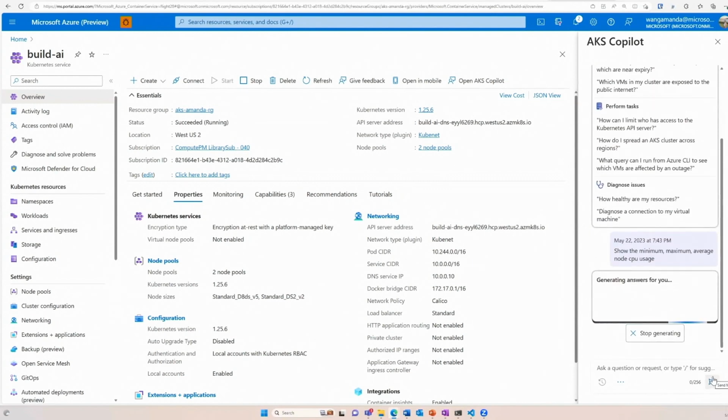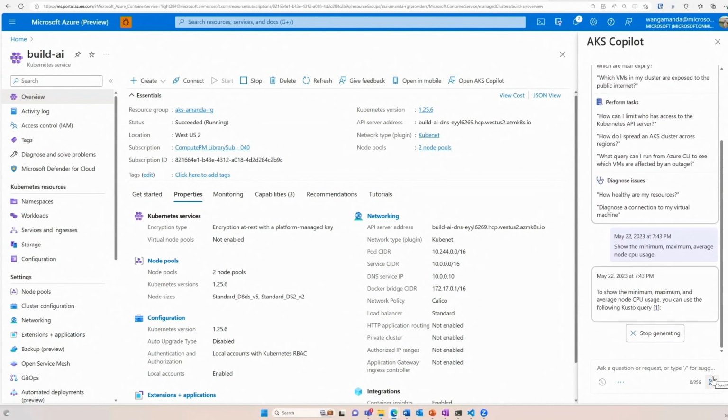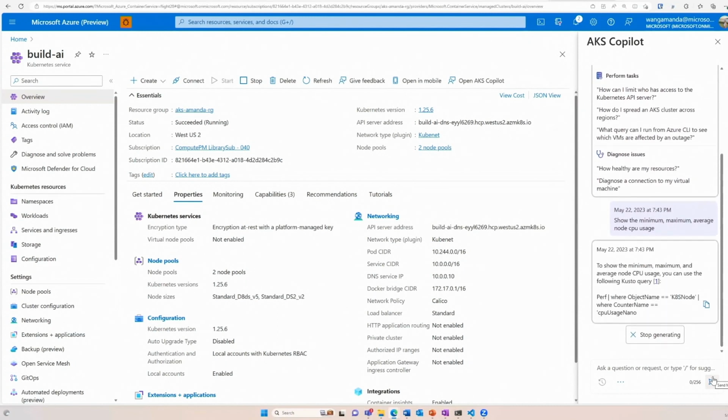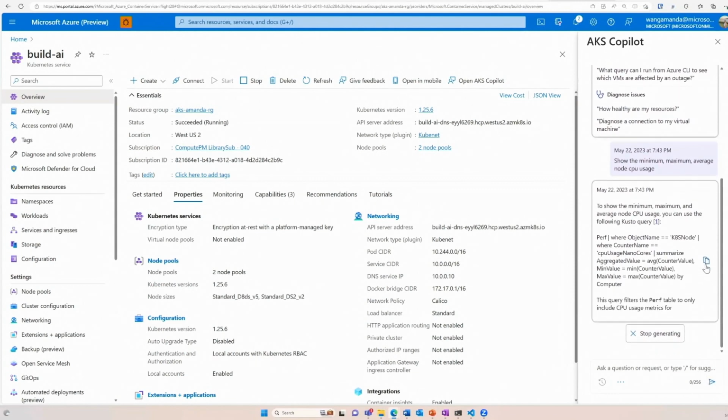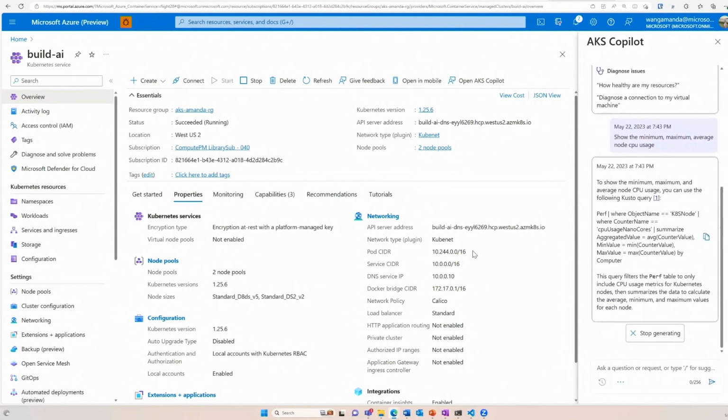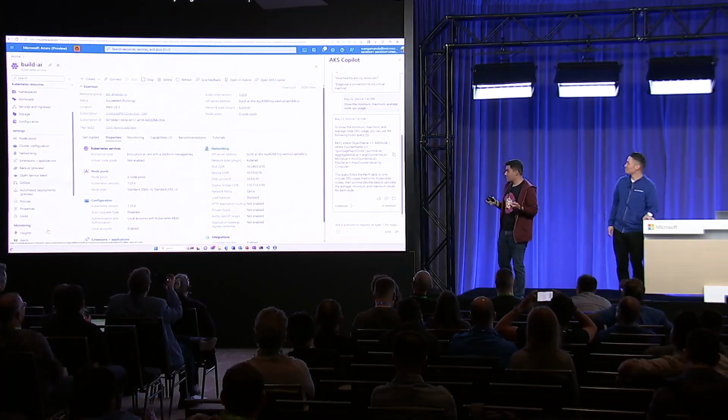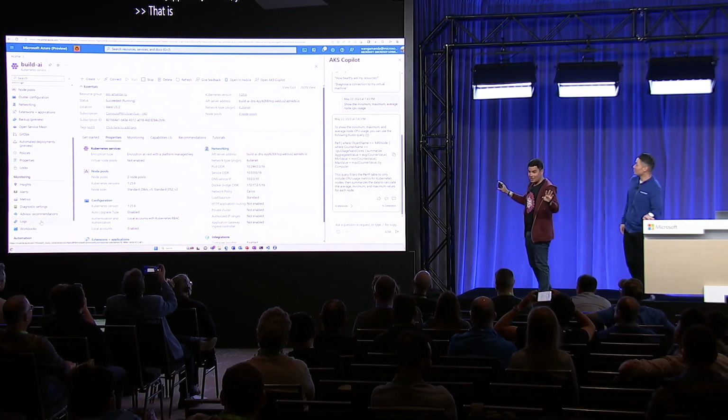And who likes to actually craft your own queries? And there you go. Your own queries. Yes, that is awesome. Look at that. You can just copy, okay, let's actually see if it works first.